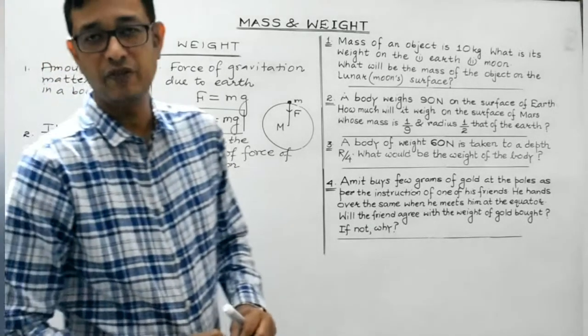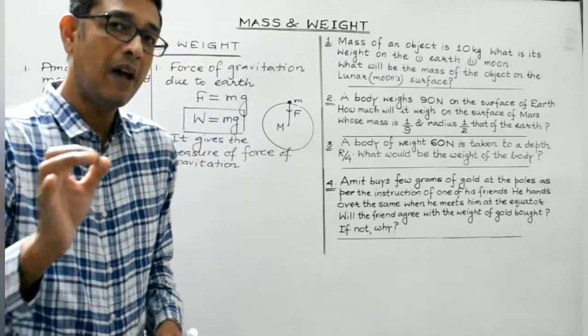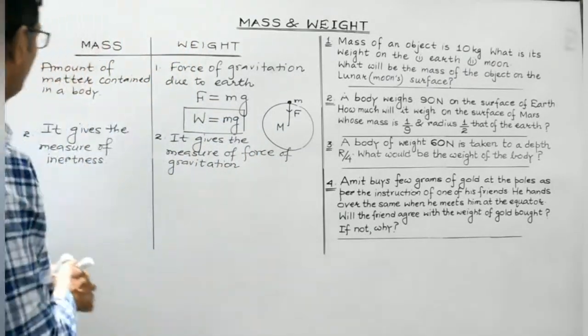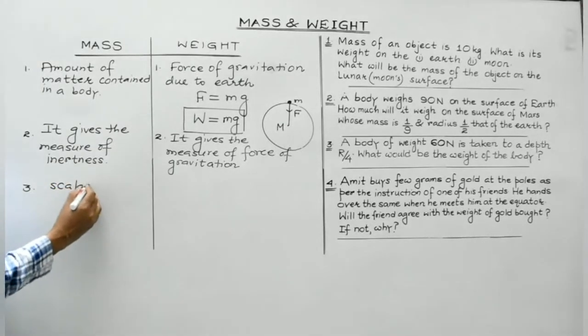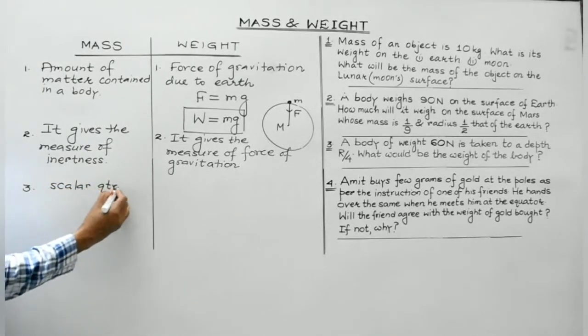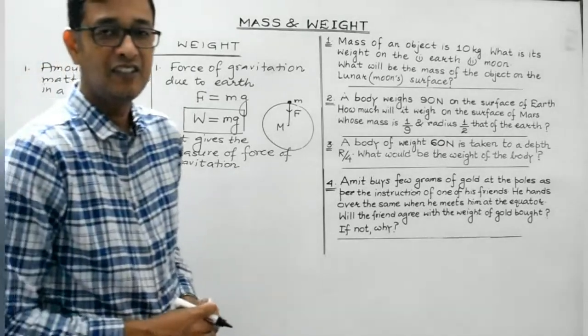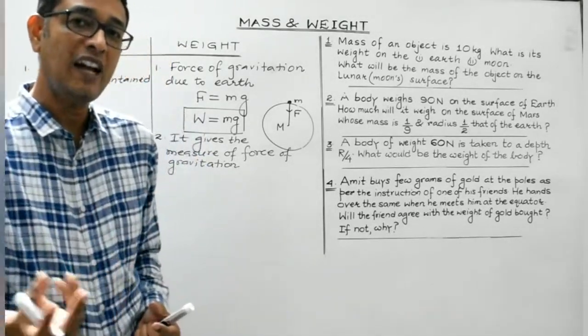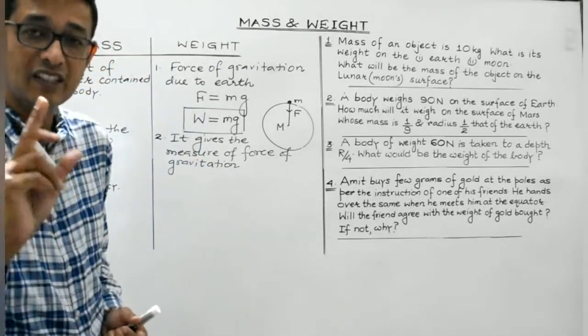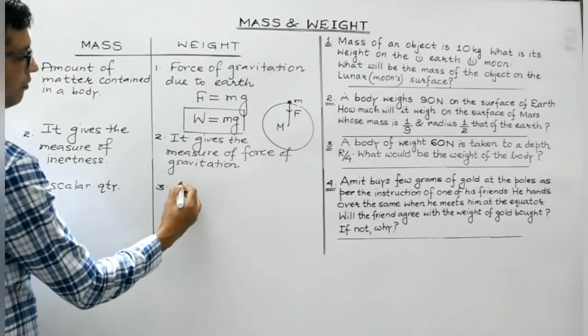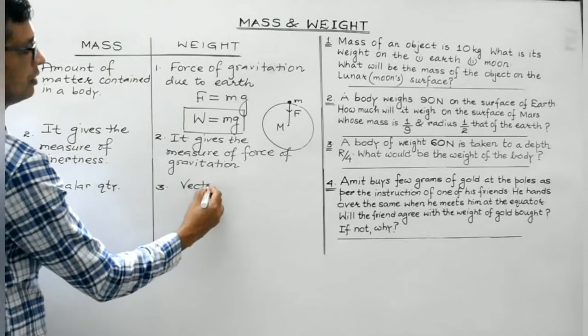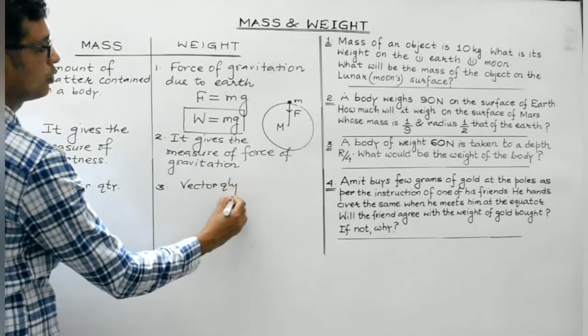Mass, students, you are aware, possesses only magnitude but no direction, so it is a scalar quantity. Mass is a scalar quantity. On the other hand, weight has both magnitude as well as direction, so it is a vector quantity.